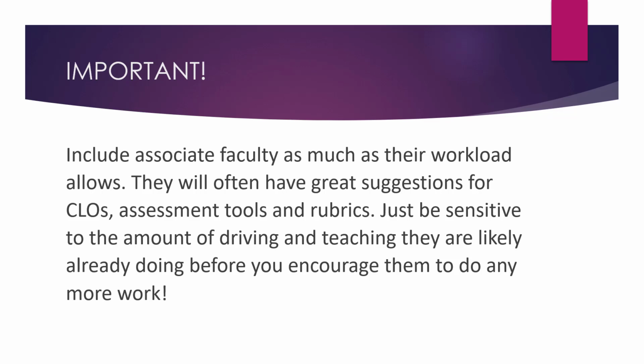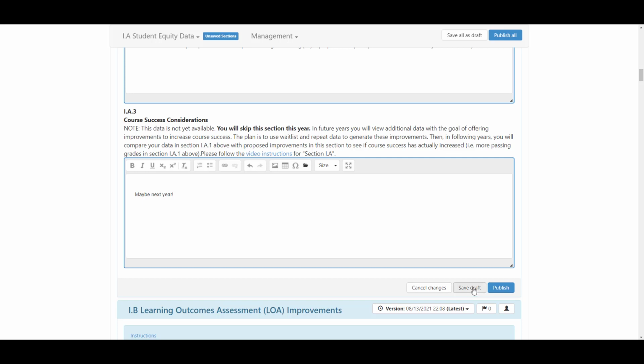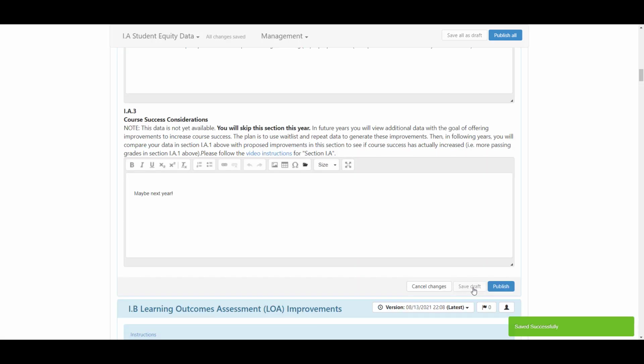If you have not yet done so, hit Save Draft below section 1A3 and you are done. Also, check the Save All as Draft button before you leave. If it isn't grayed out, something somewhere isn't saved. You can hit this button to save all your changes or scroll back down and check the individual sections, hitting Save Draft as needed. You don't need to hit Publish or Publish All, as this functionality is currently disabled.